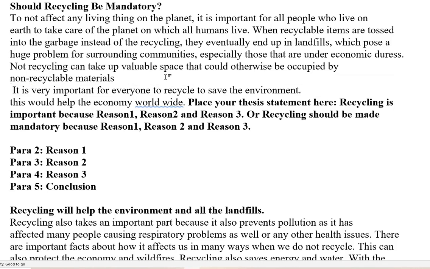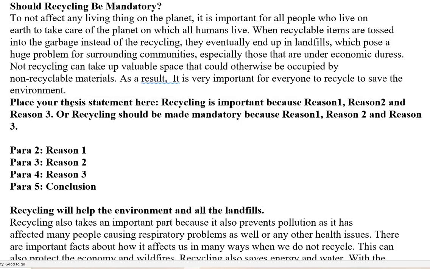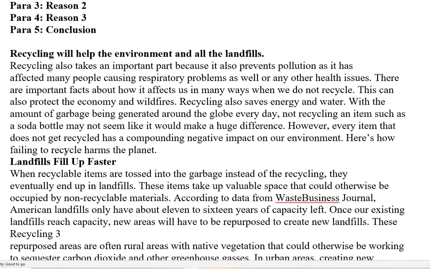As a result, so add a, as a result, it is very important for everyone to recycle to save the environment, to save space in landfills, and then I'll find the third reason,